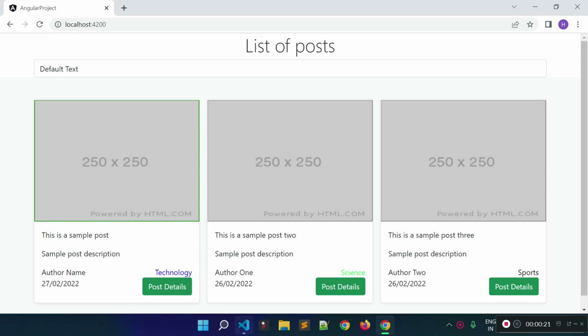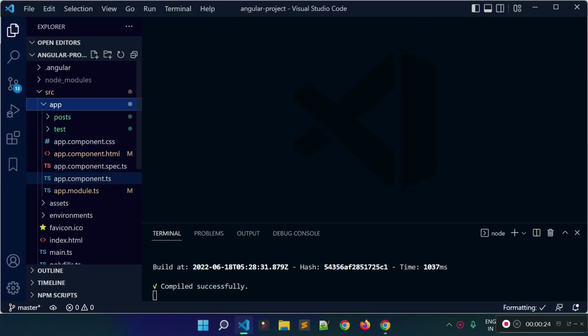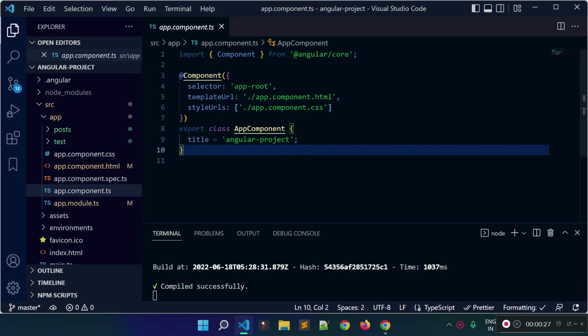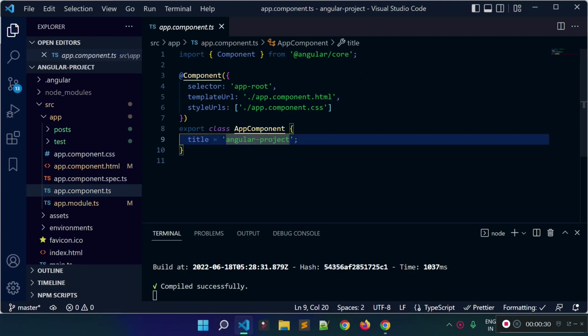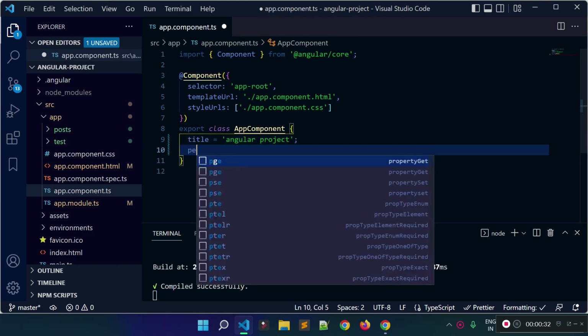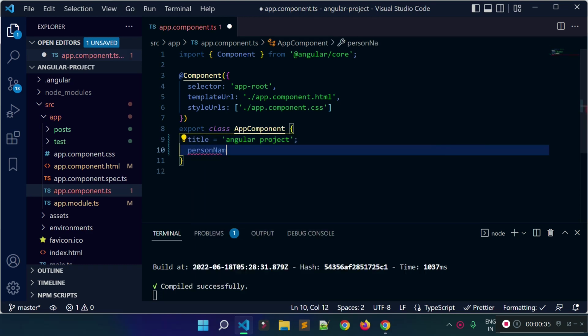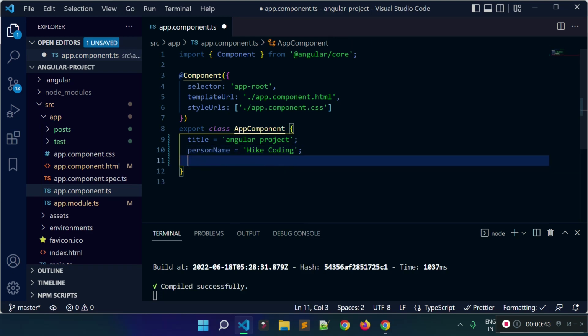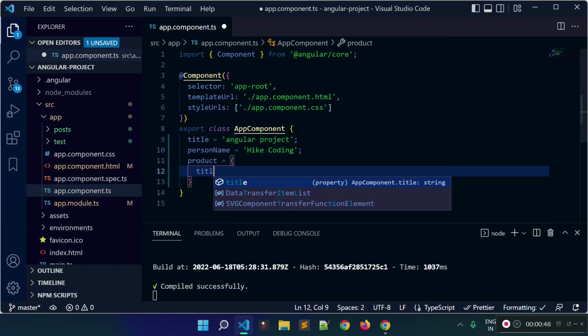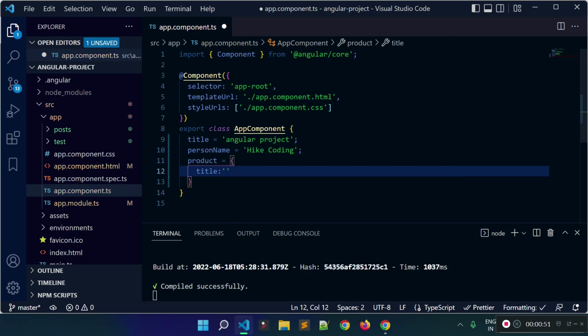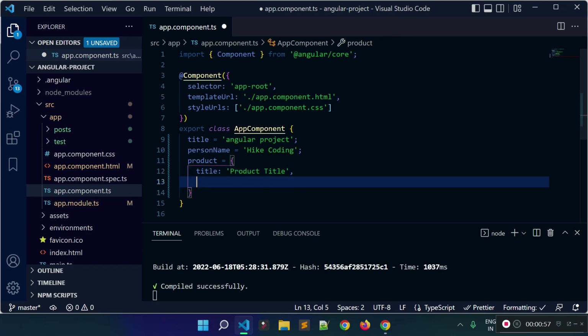So let's open our app.component.ts file. Here I will define some properties. So we have this title property with value Angular project, and then I will add another property called person name, and I will provide a value hike coding, and then I will add another property here called product, and this will be an object with title, product title, and with description, product description.